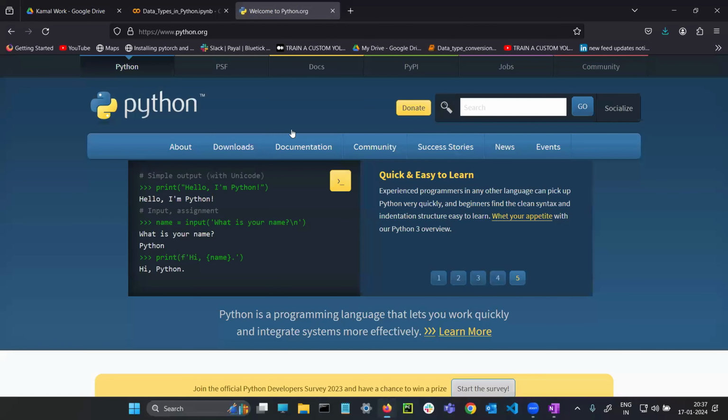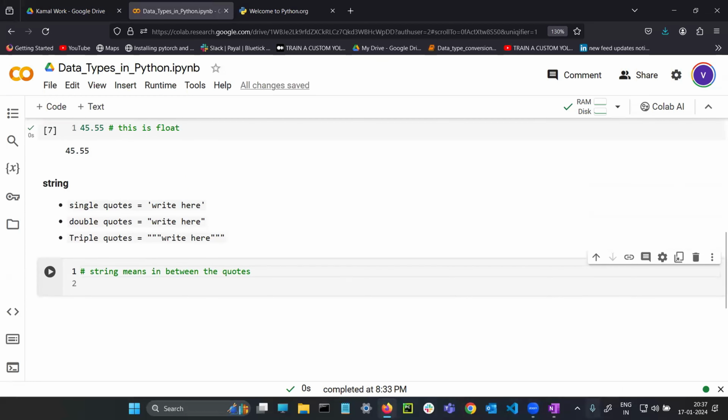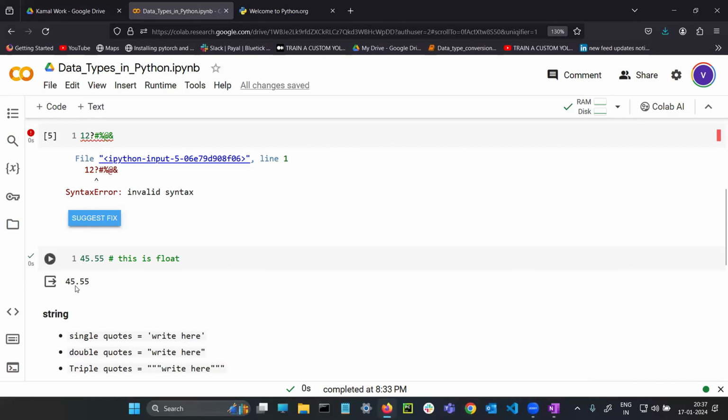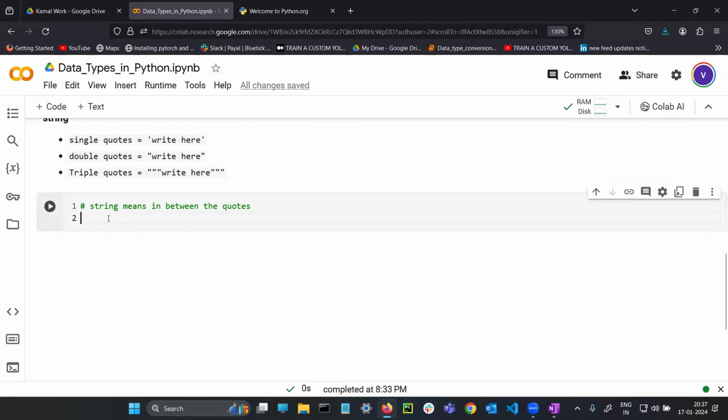Let me implement. Theoretical stuff we need to see, and I will be writing the theory here as well. One more interview question, guys. In the single quote, if I write Arunachal and run this particular cell, will whatever you have written run line by line or all at once?